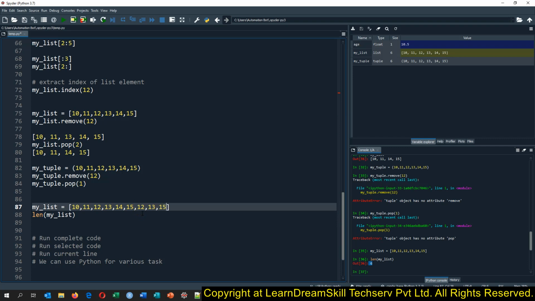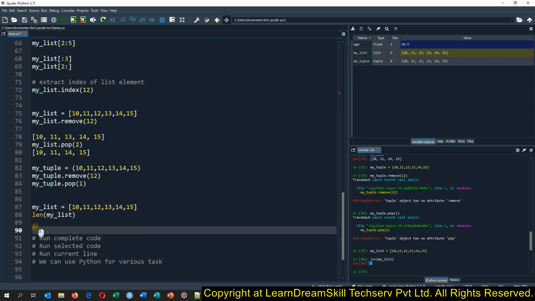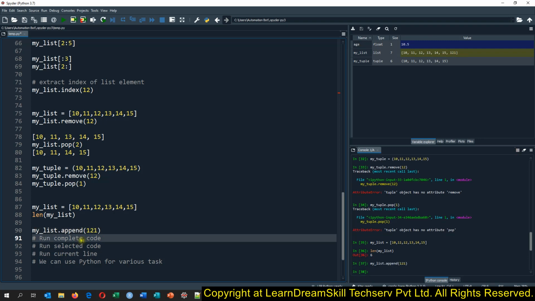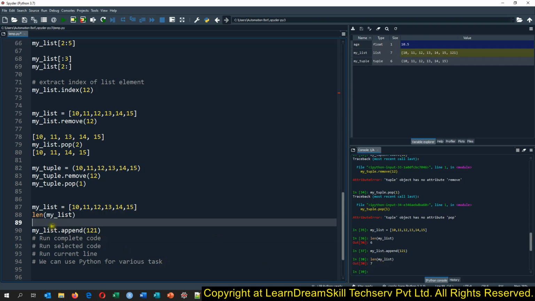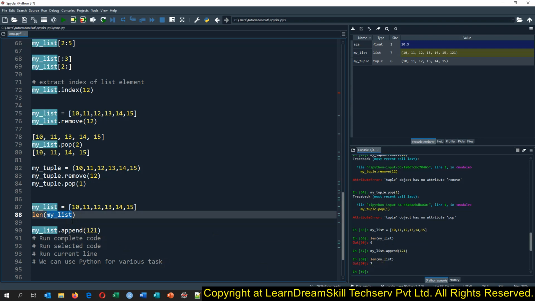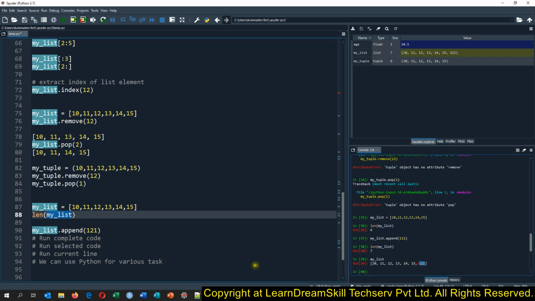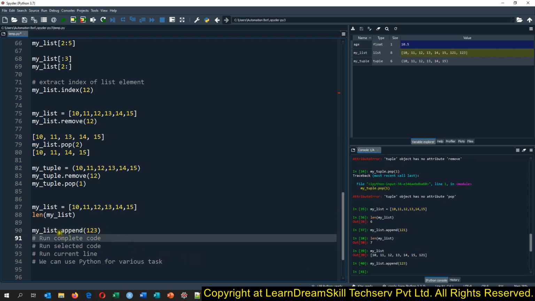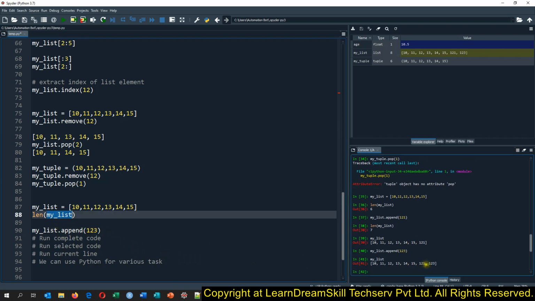If we want to add this way by code, how can we do so? We have to call the list dot append function, and in the append we pass the element. Suppose I'm adding 121 and run this code, and if I check the length, you will see 7 this time. If I select this only and run the code, you can see we have 121. Then again I add 123, run the code and see the value. See, 123. So this way we can append the values.